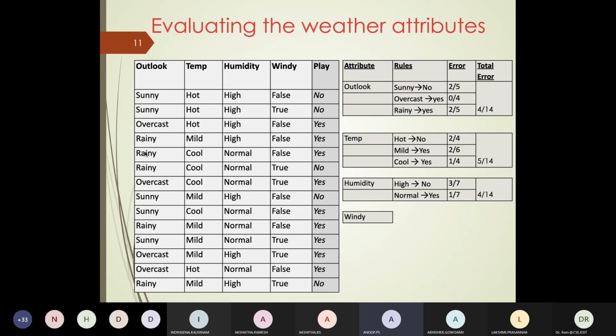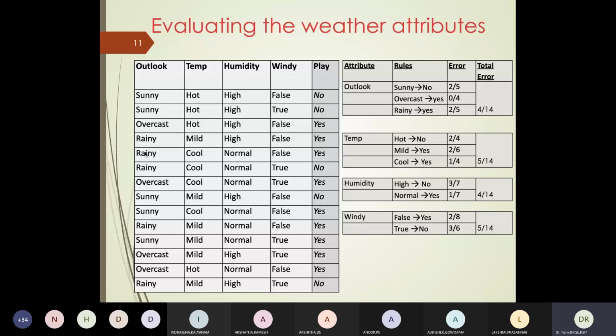True no is 3/6. And what about false? False yes is 2/8. 2/8 and 3/6, so error is 5/14. So we have now the four variables. Outlook gives me error 4/14. Temperature gives me error 5/14. Humidity 4/14. Windiness 5/14. Now there are two variables which give me the same low error, 4/14.